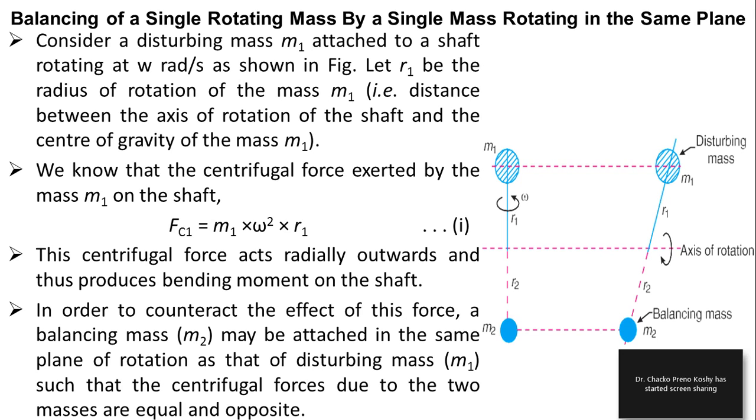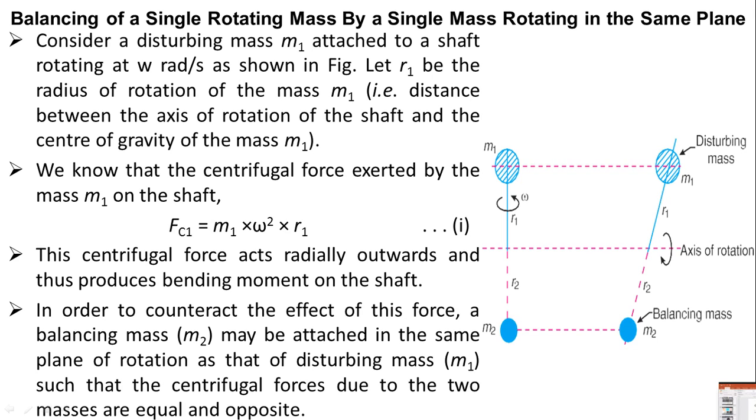So the centrifugal force generated by this will be nothing but m omega square r. So the first condition we can consider is Fc1 equal to m1 omega square into r1. That is the first equation. And this centrifugal force acts radially outwards and thus produces a bending moment on the shaft.